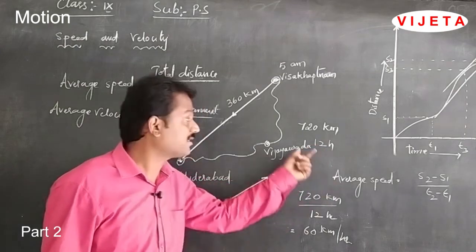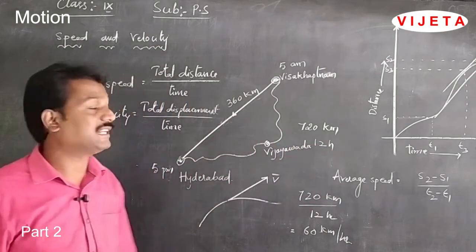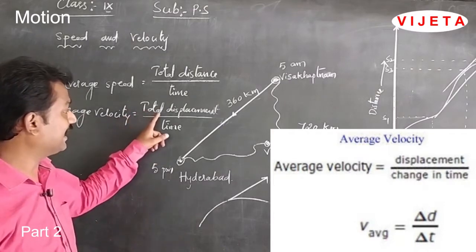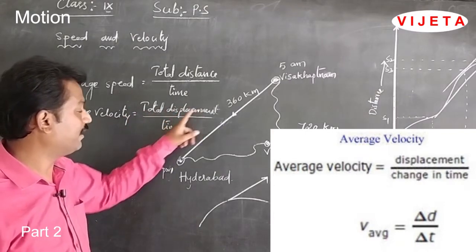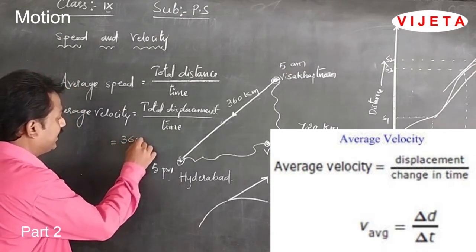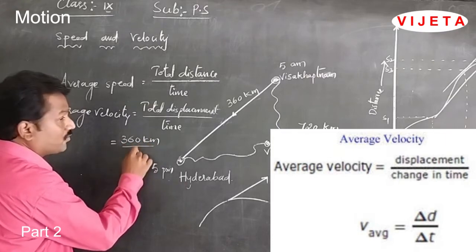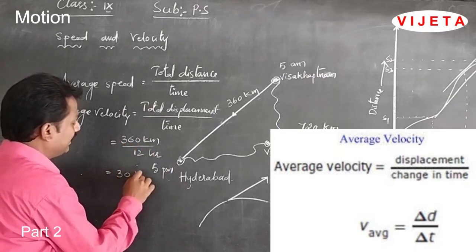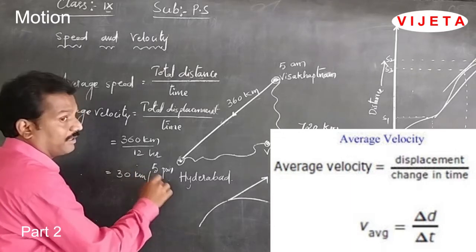Based on these two we can easily calculate average velocity. Average velocity is total displacement divided by time. That means 360 kilometers by 12 hours, which gives us 30 kilometers per hour.